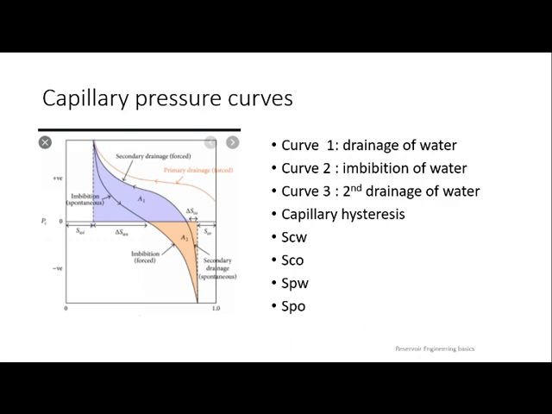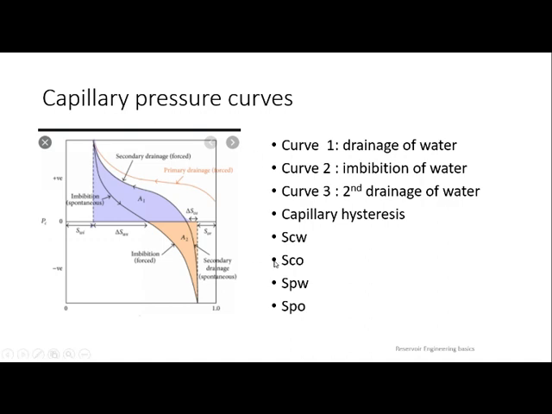That is how, when the name is curve drainage of water, we have to talk with respect to water. Why? Because our x-axis is SW. So that is the reason we talk with respect to water. So what is drainage of water? And when we talk about PC, that is the pressure of non-wetting minus pressure of wetting, which is on the y-axis. You can see top is positive, below is negative. So at the middle, PC is equal to 0. PC equal to 0 means the non-wetting phase pressure is equivalent to the wetting phase pressure.